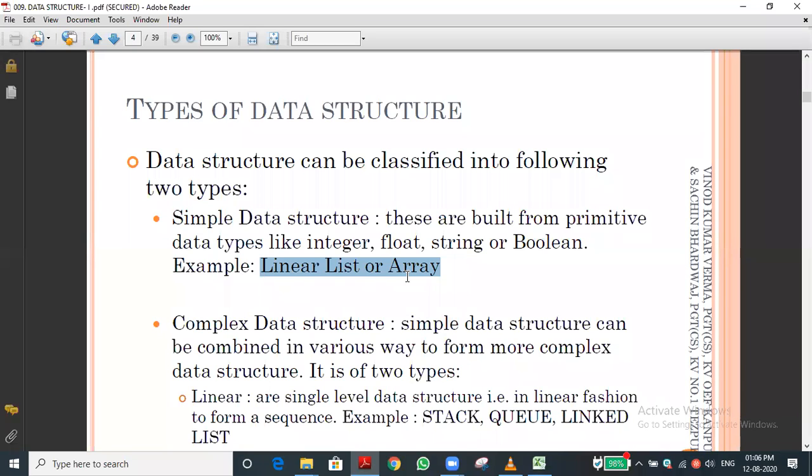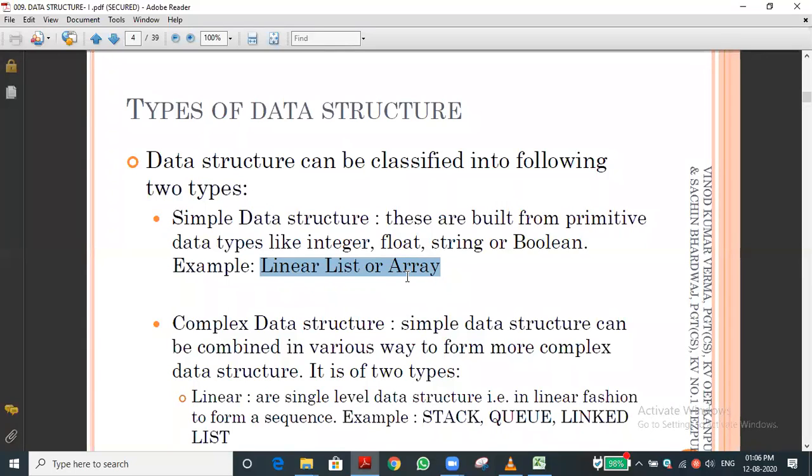Very good. We can also declare an array, but all the data should be of a similar type. For example, an integer array, float array, character array. Character means string. So this type of arrays we can use, but we cannot use multiple types of data in an array. For example, if one element is integer, all the elements in the array should be integer only.